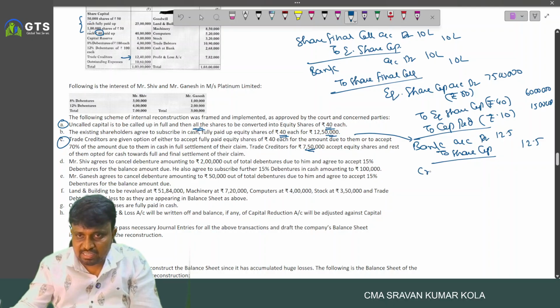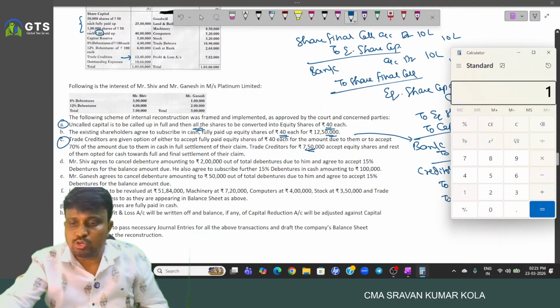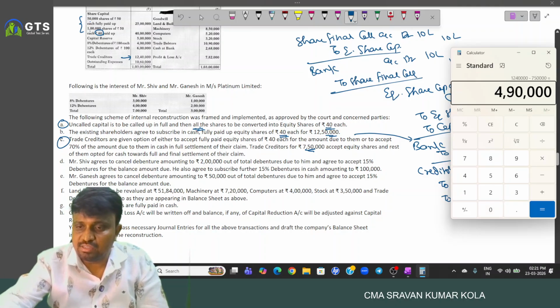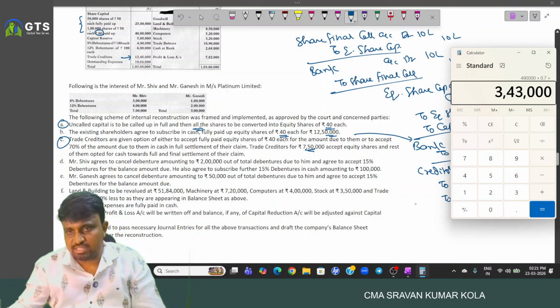So what is the entry? Creditors account debited 12 lakh 40,000 to equity share capital 7 lakh 50,000, to cash. Then 12 lakh 40,000 minus 7 lakh 50,000, they agreed to accept only 70%, so 3 lakh 43,000.